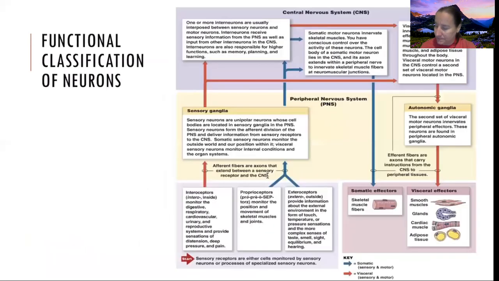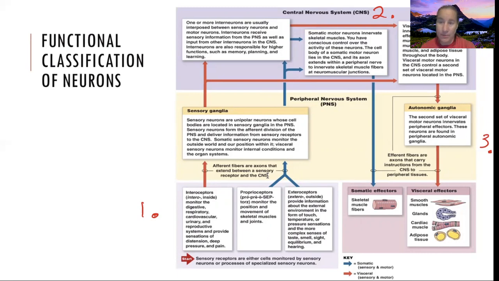Functional classification, yet again, this is another kind of rehash of the diagram that we went into in the previous video, talking about inputs as step number one. Then we needed to integrate it up here as step number two, and then send out an output, step number three, output. So I like these pictures.